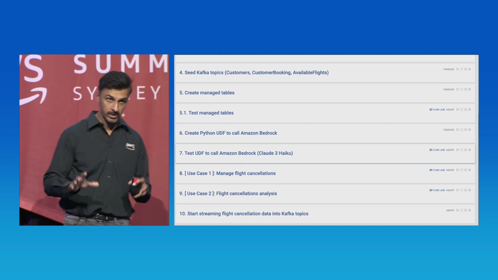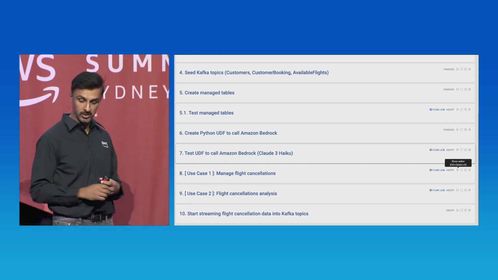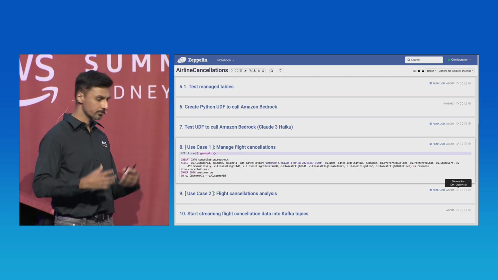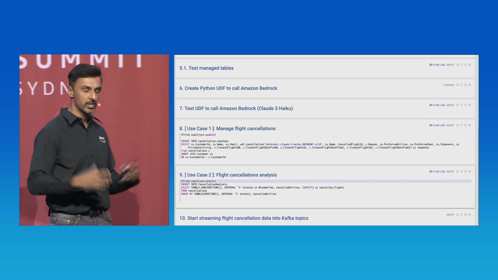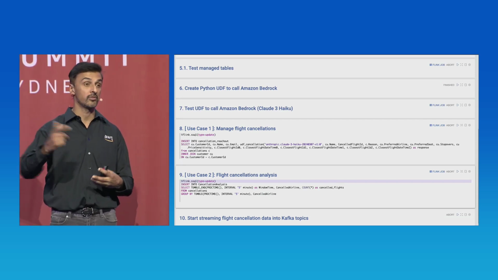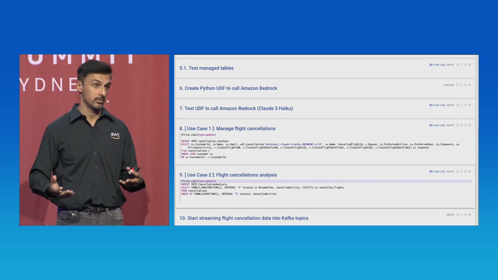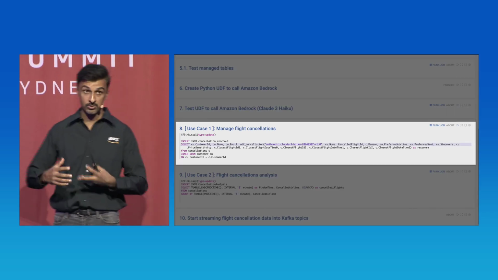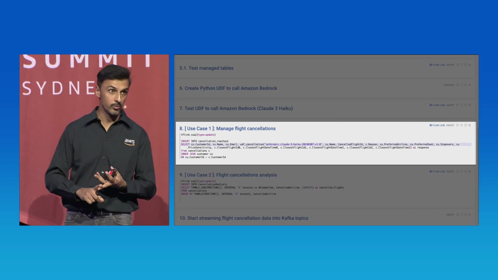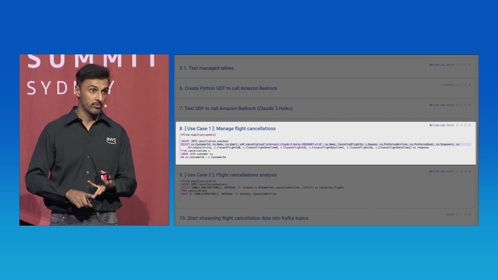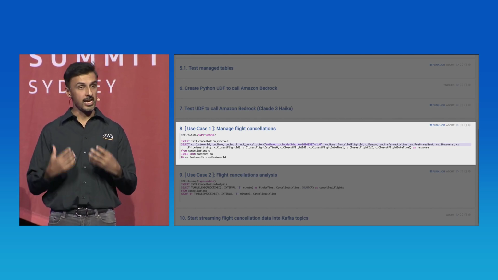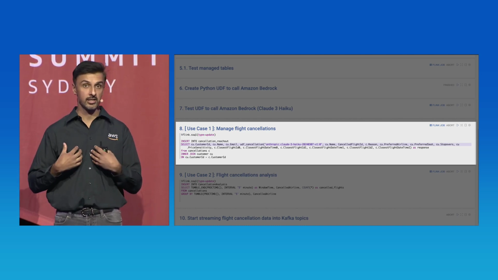So let's start looking at our actual use cases. The first one was manage flight cancellations. So as a traveler, I'm on a big journey, and I realize that one of my flights in my link gets canceled. That's super stressful. You've got to figure out who do I call, in what time zone, what are my flight options, how much it's going to cost.